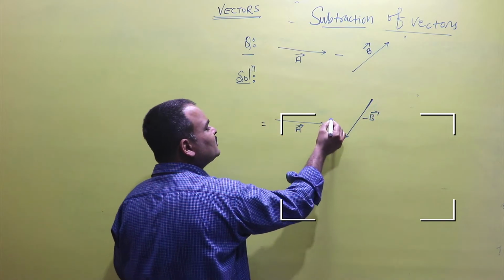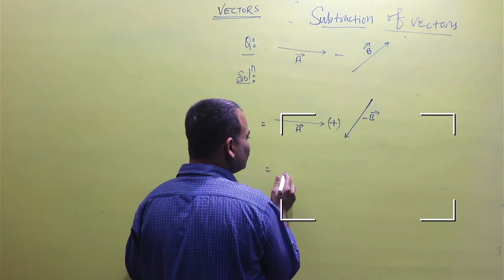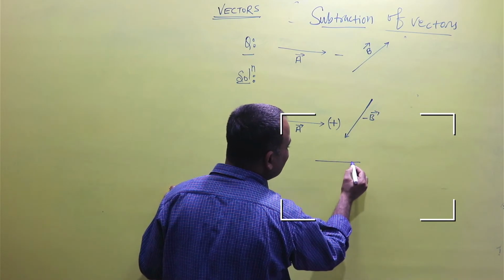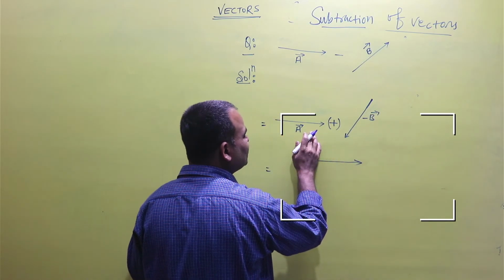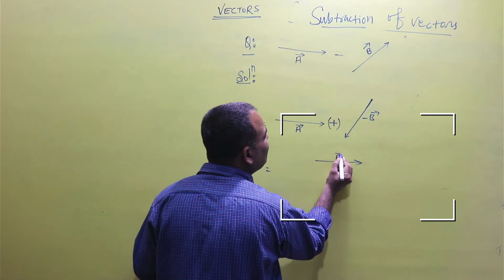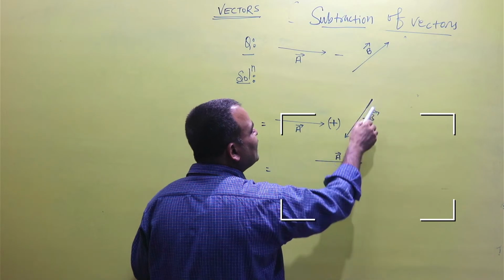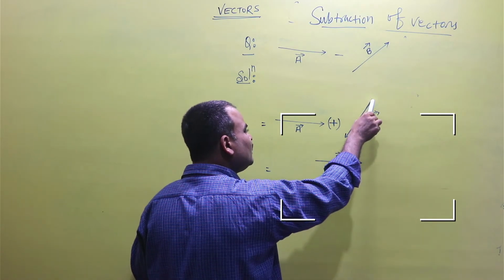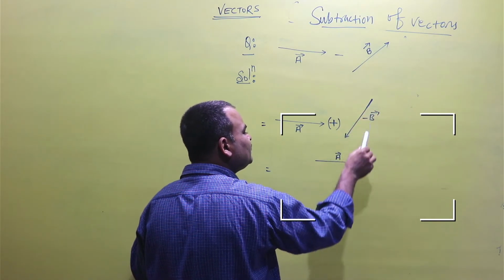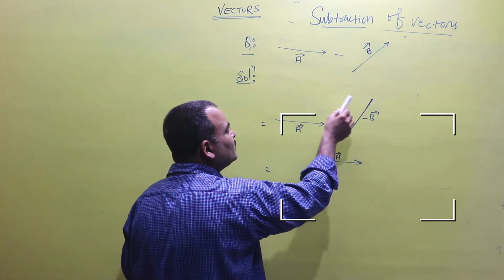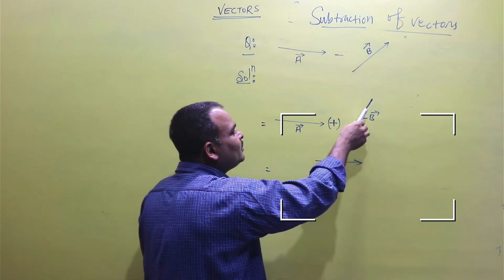Now here is the sign of plus, so it will add by the law of vector addition. This is the vector A, and here is the sign of plus, so the tail of the second vector, the tail of the vector which has to be added, is shifted at the head of the first vector.